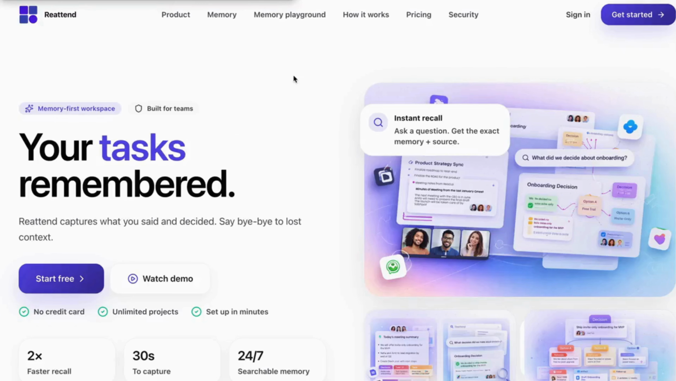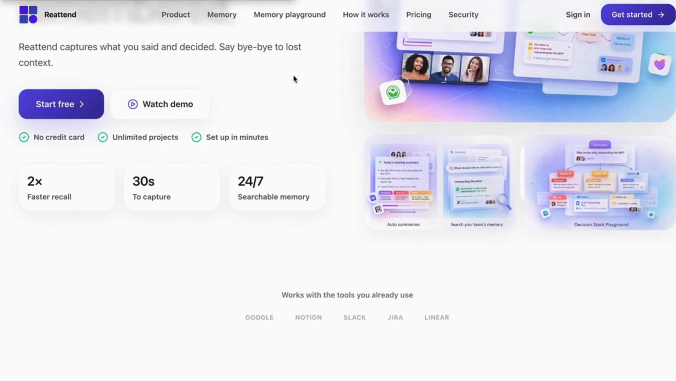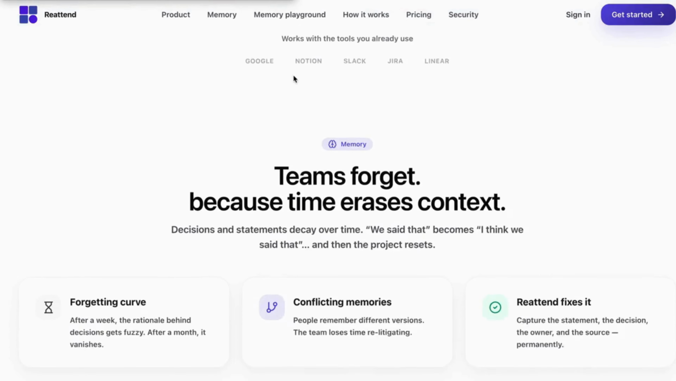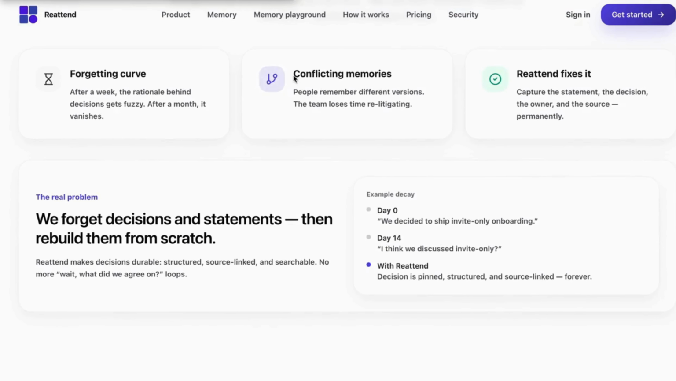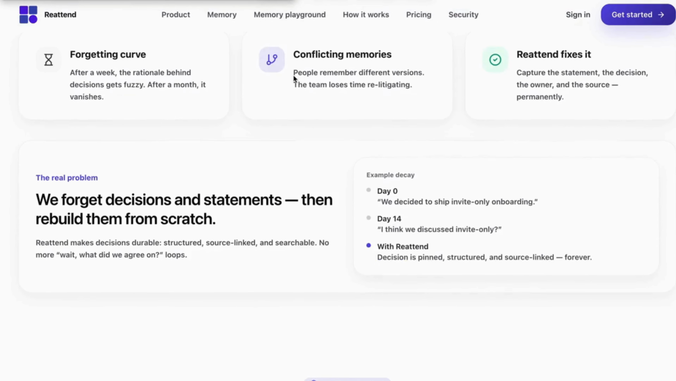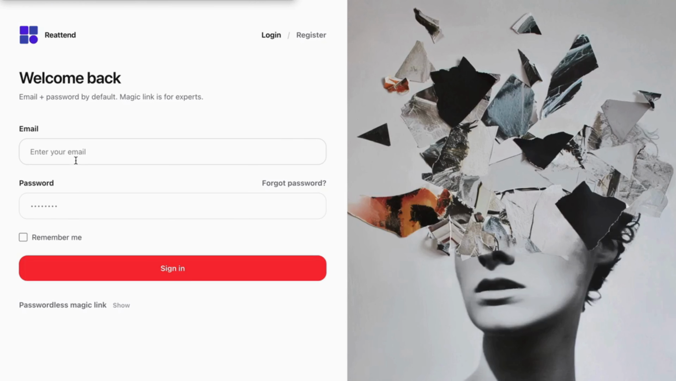Let me give you a quick demo of how Reattend works and why we believe it solves organizational memory loss. Every company makes thousands of decisions, assumptions, and trade-offs. Almost all of that context gets lost across meetings, Slack, docs, and inboxes. 6 months later, nobody remembers why something was done, only what was done. Reattend is built to preserve that intelligence.